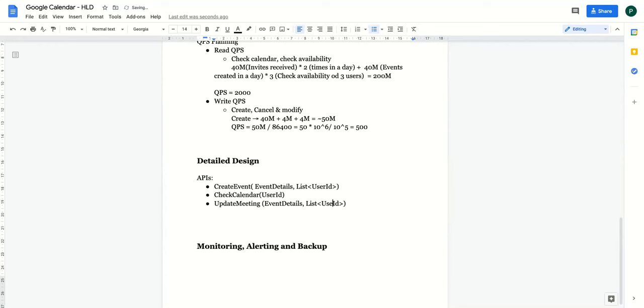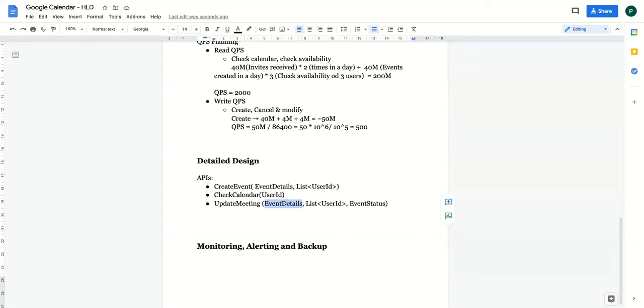It could be possible that you want to add more users, right? The list of user IDs. What else? Like what is the status? Correct. If it is cancelled or it is updated. So you can take event status. That can be part of the event details as well. You can have create, update, and complete. I mean, done. The meeting is complete.